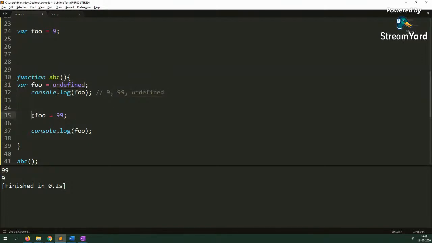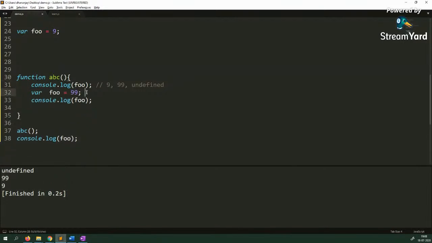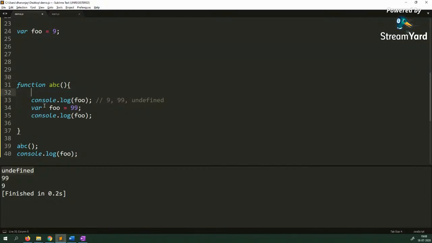So that's why if you run this now, you know that you are going to get output. Here you will get output undefined, and now you know the answer, right? Because it always takes the expression, breaks it into two statements, and puts the declaration on the top of the execution context. So this is called functional scope, and that is the reason we always